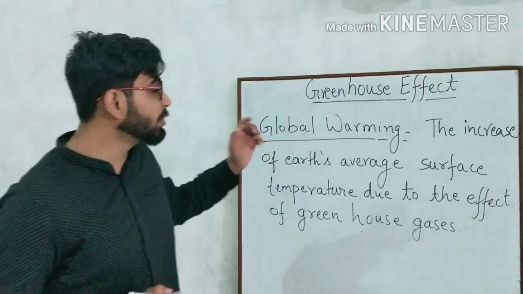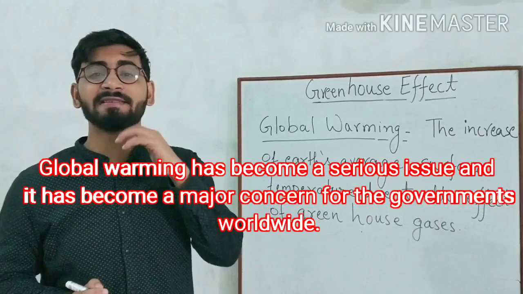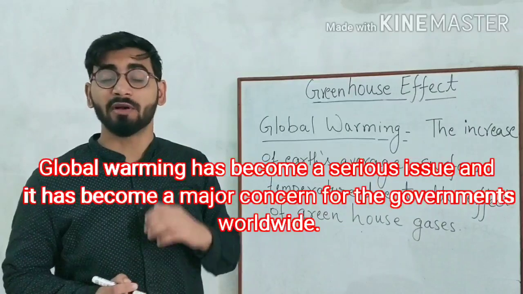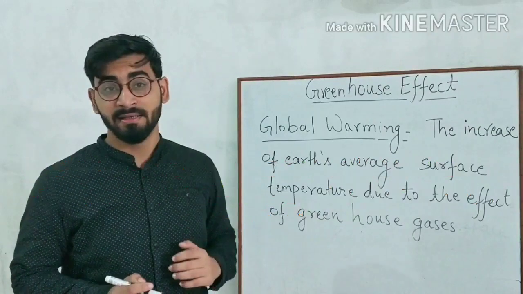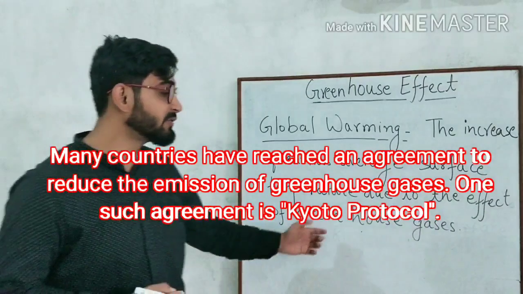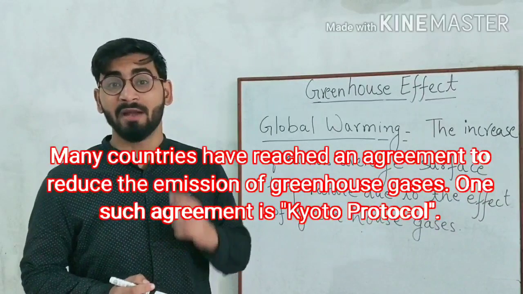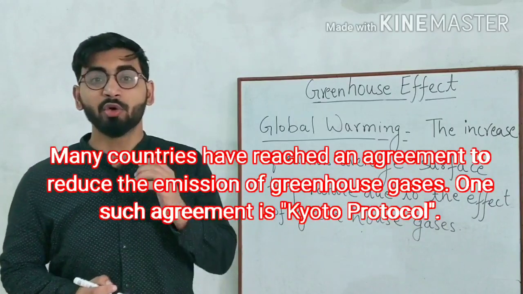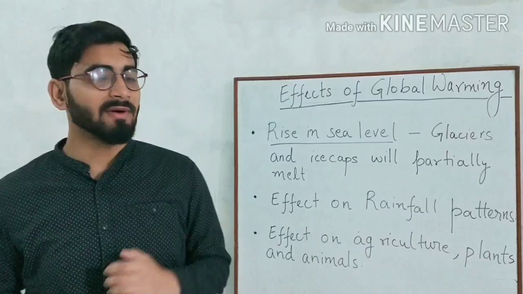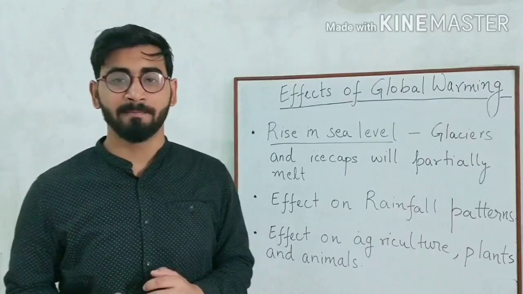This global warming has become a very serious issue and a major concern for governments worldwide. Many countries have reached an agreement to reduce the emission of greenhouse gases, and one such agreement is the Kyoto Protocol. Now let us discuss the effects of global warming.